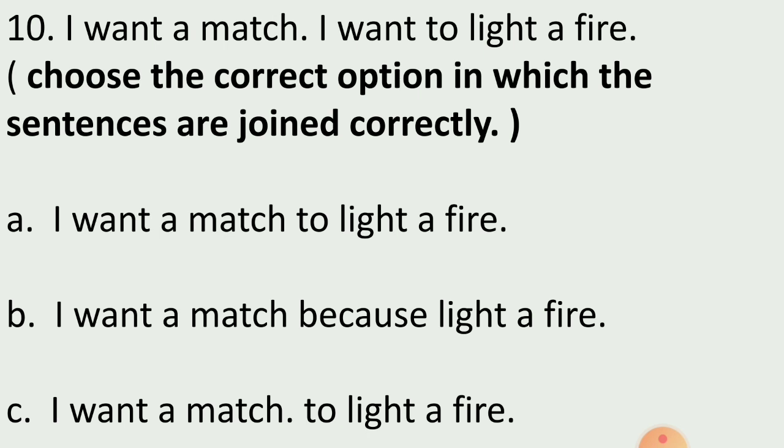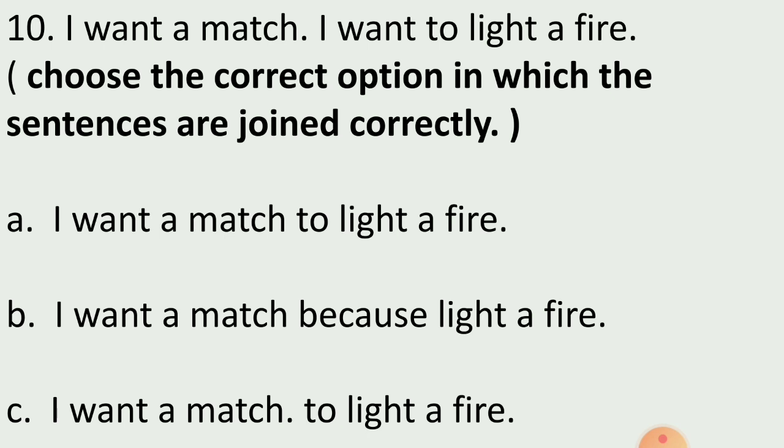Next question. I want a match. I want to light a fire. Choose the correct option in which the sentences are joined correctly. Two sentences are there. I want a match. And another sentence is I want to light a fire. Now we have to join these two sentences correctly. Let's see which are the options.